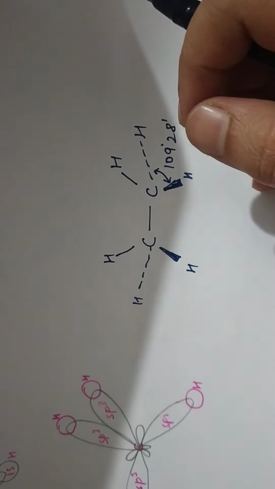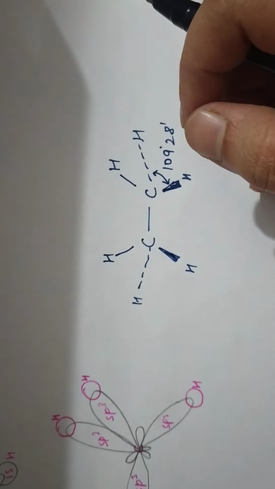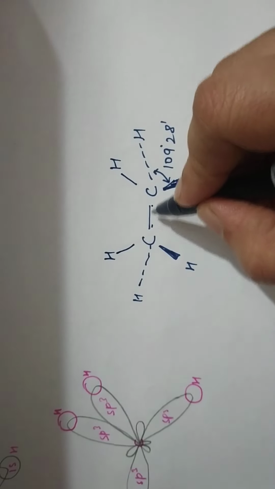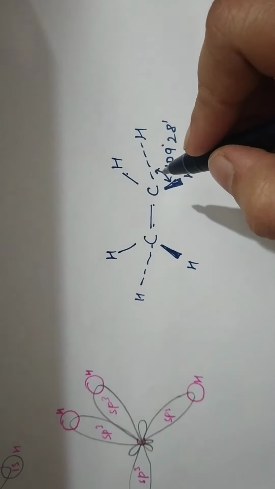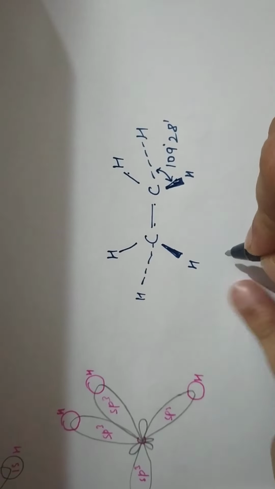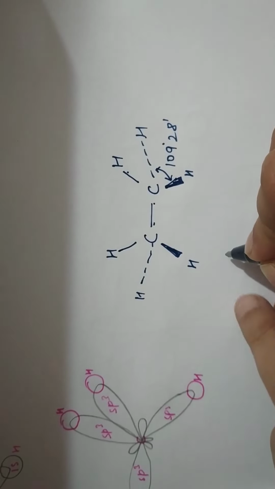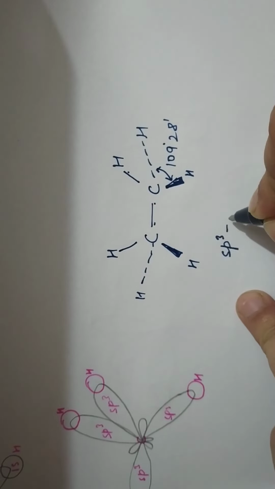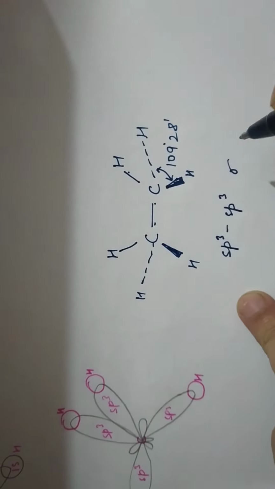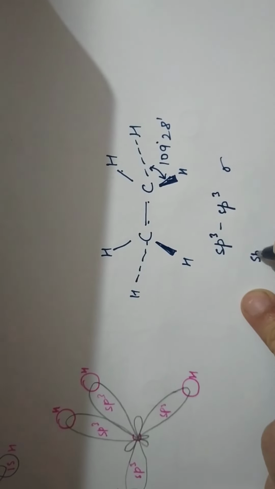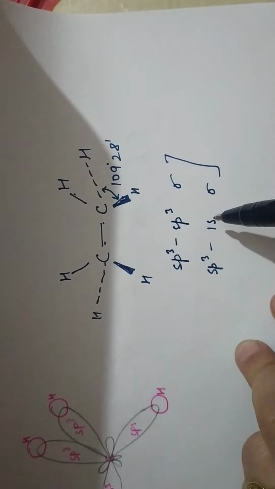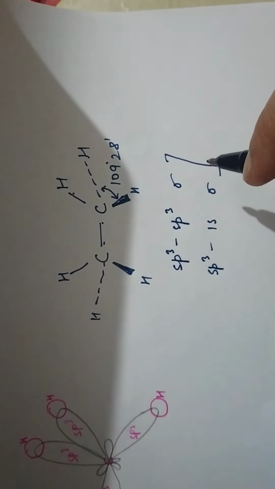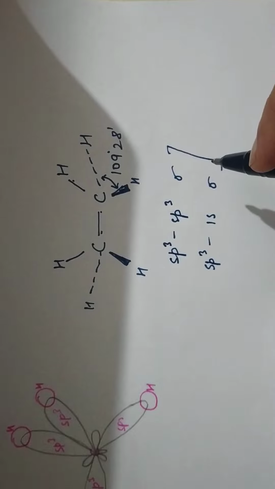Okay, but there is a small difference. You see, this is an sp3 sigma overlap, and this bond is sp3 1s sigma overlap. There are two types of overlap, two types of covalent bonds. One is sp3 sigma overlap, and the others are sp3 and 1s overlap. Although both are sigma bonds, the orbitals involved are very much different from each other. That's why there are two types of bond lengths between them.